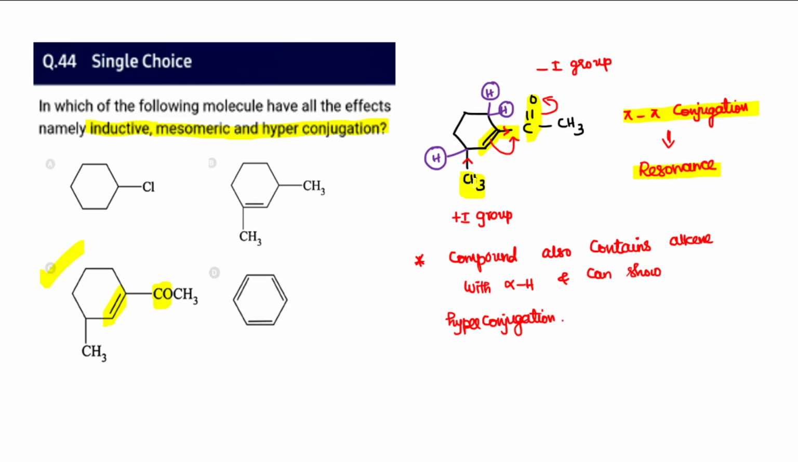CH3 is basically a plus I group, and CO, that is COCH3, is a withdrawing group, so it is a minus I group. It also has a carbon-carbon double bond, alkene. The next carbon has alpha hydrogens, so there are 3 alpha hydrogens. Therefore 4 hyperconjugative structures are possible, so hyperconjugation is also possible. Whereas in option D, only the mesomeric effect is possible. In option B, inductive effect and hyperconjugation are possible, but no mesomeric effect. Option A has got only the inductive effect. There is no mesomeric and no hyperconjugation effect.